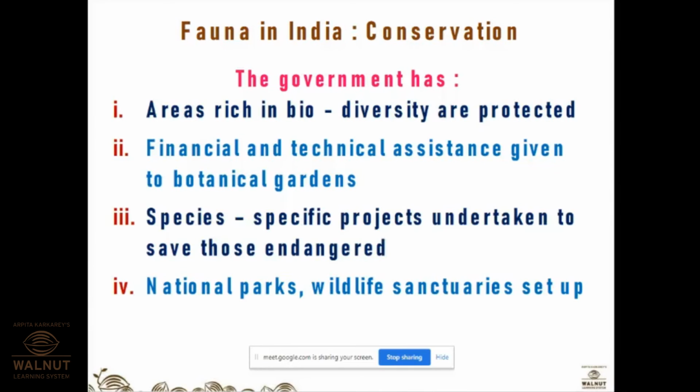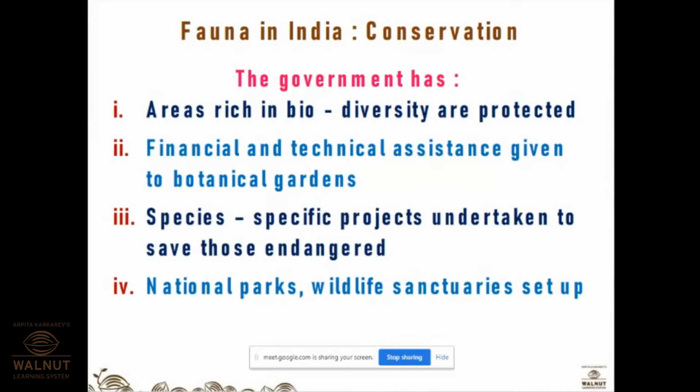Hence, to protect and conserve the wild flora and fauna in India, steps have been taken by the government. As you can see, areas rich in biodiversity are protected. Then financial and technical assistance is given to botanical gardens. Then species-specific projects are undertaken to save those endangered, and national parks and wildlife sanctuaries are set up. Okay, so you are aware that the rhinoceroses and the tigers are becoming extinct. So the government takes extra efforts to protect them and also to multiply them.